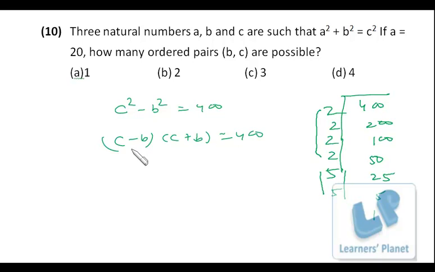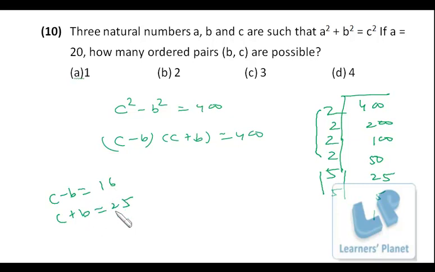So if you listen to me carefully, C minus B is 16, which is even, and C plus B is 25, which is odd. That means one of them is odd and one of them is even, right? So in that case C and B both of them will be fractions. So that's not possible because C and B both of them are natural numbers.